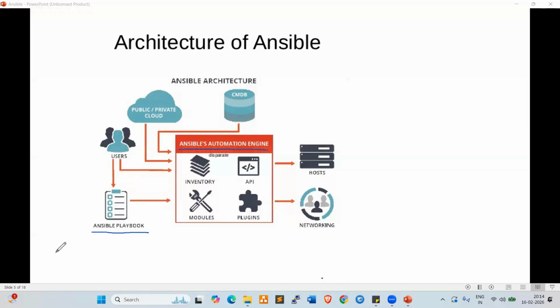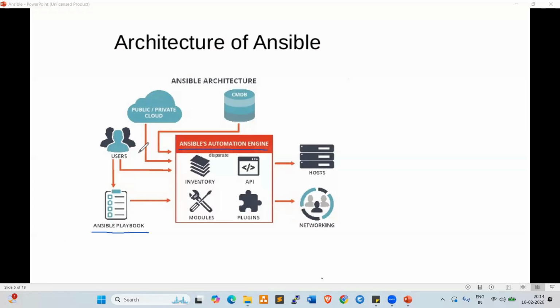YAML full form is Yet Another Markup Language, right? Where did we already use it? Kubernetes. We used Kubernetes manifests, right? In the same way, here in Ansible we also use the same YAML scripts.